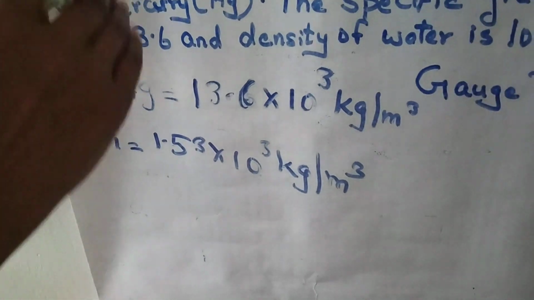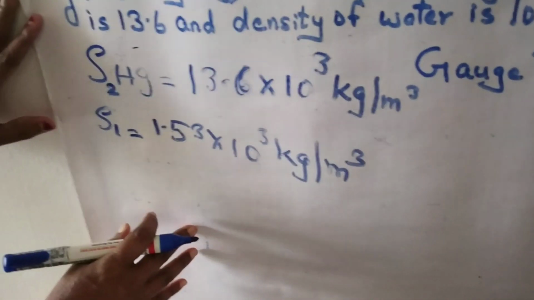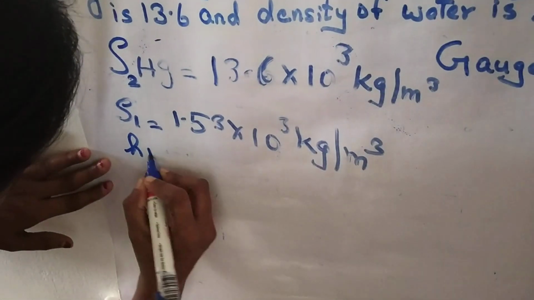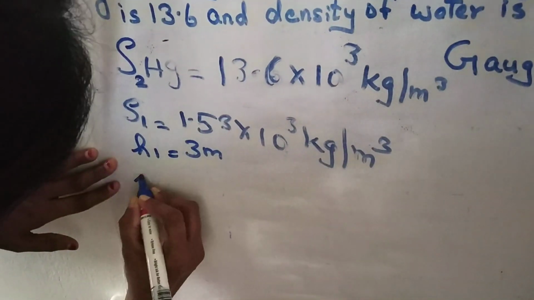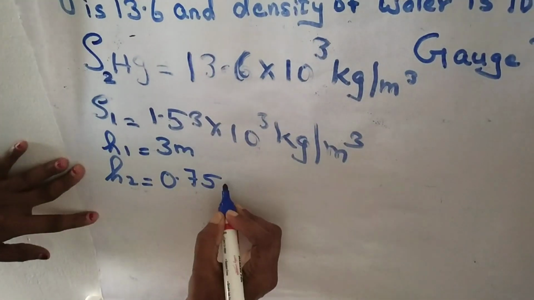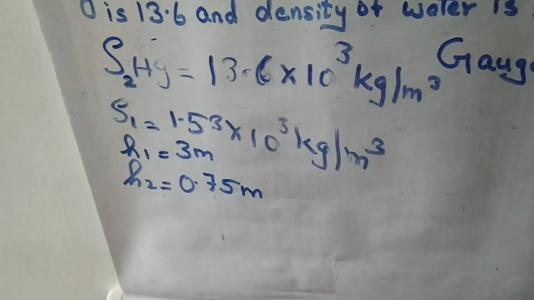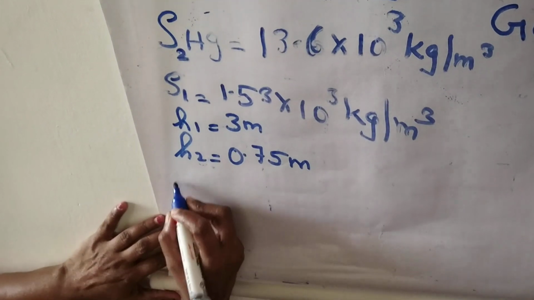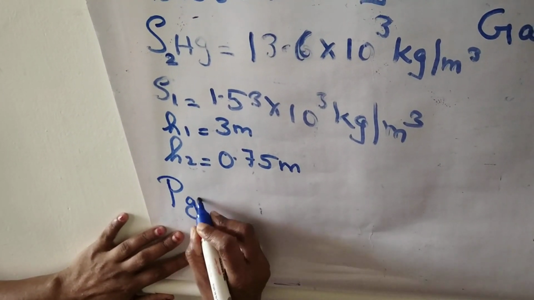Now for the formula, I need H1 and H2. H1 is 3 meter, H2 is 0.75 meter.